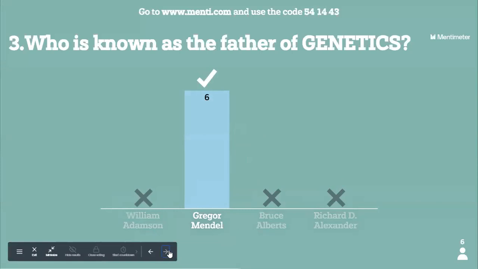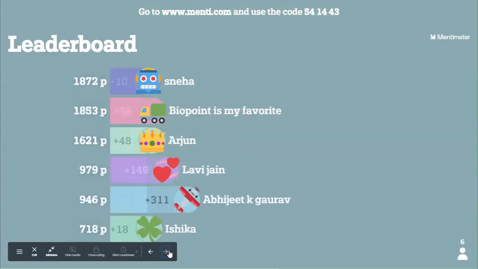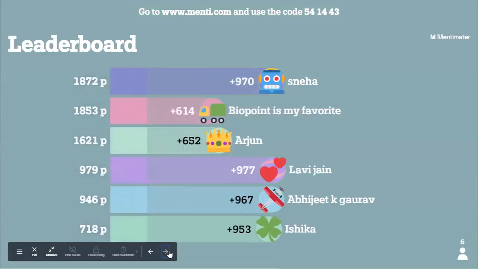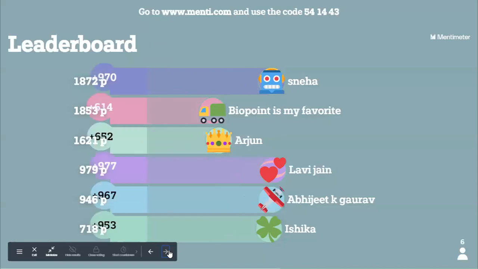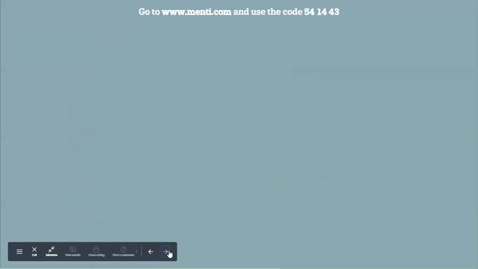In the next class also, I want the 6 united answer for the question, because in the next class, we'll be discussing some more important things. Okay, next, leaderboard. Yes, we have Sneha. Biopoint is my favorite. Arjun, Levi is the fastest. Good. Abhijit and Ishika, try so that you can come up. Next, 4th question on the screen.